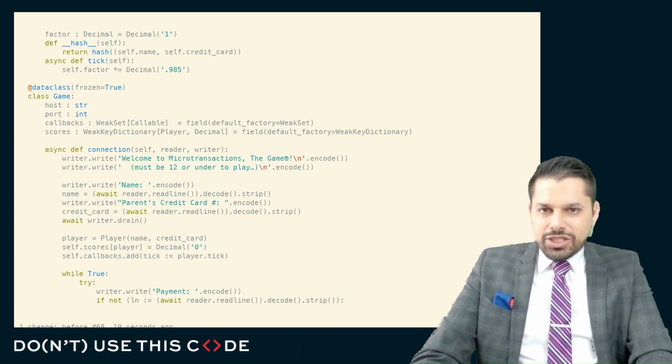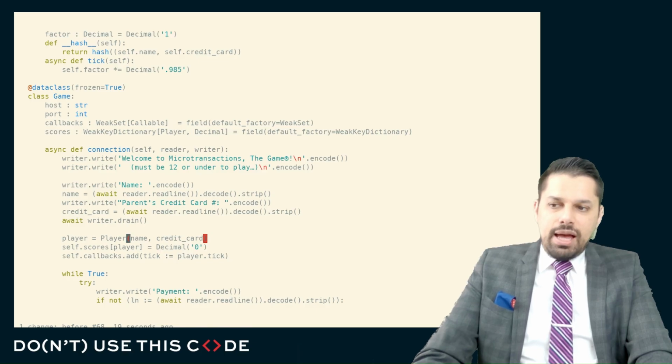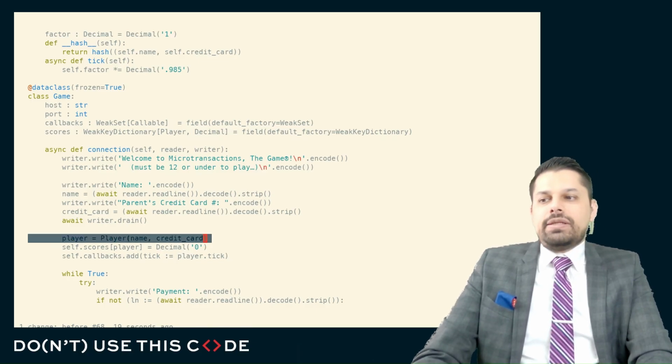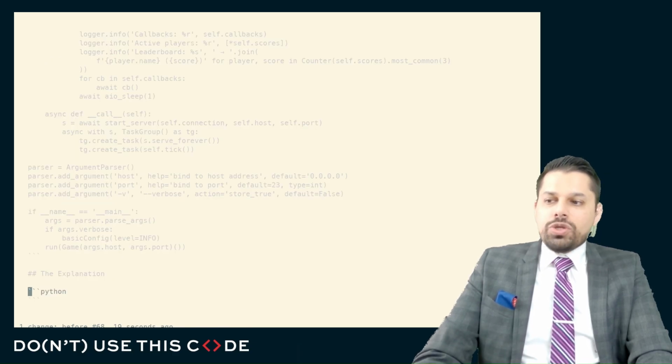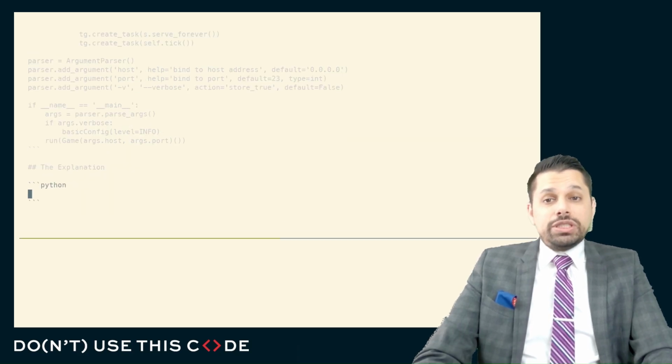So the nature of the fix for this bug is actually quite simple. All you need to do is keep this thing alive in such a way that its lifetime matches exactly the lifetime of this player object. But as always, what's more interesting than the nature of the bug itself is the explanation and what that explanation tells us.